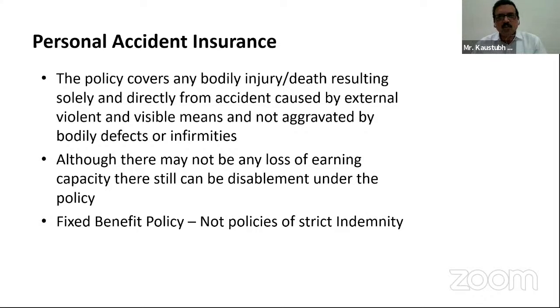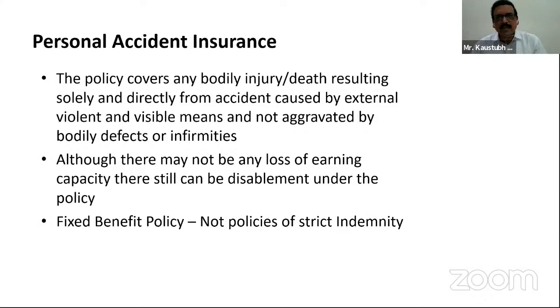So accordingly, there is disablement. But if there is no loss of earning, as the insurance company says, then in that case the temporary total disablement will not come in the picture. But here, since the disablement is there and the person is unable to go to the shop, his loss of earning capacity was there because he has not attended the duties, wherein his earning would have been much more if he could have attended the duties.